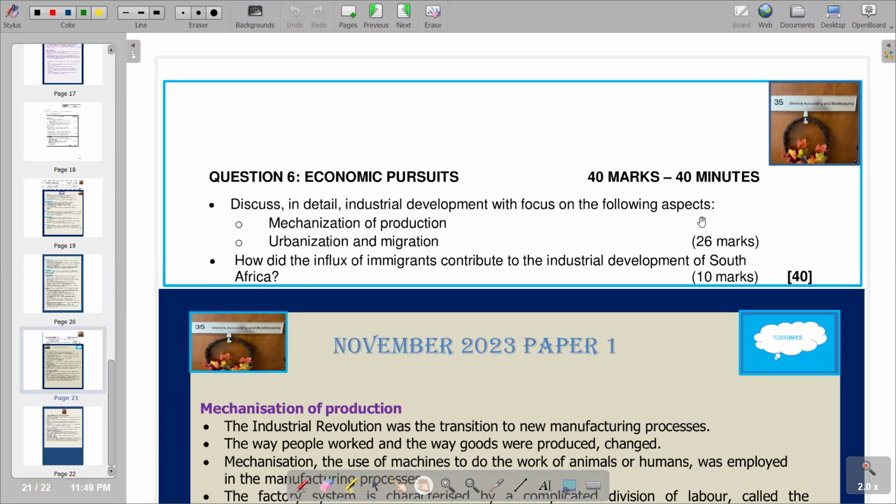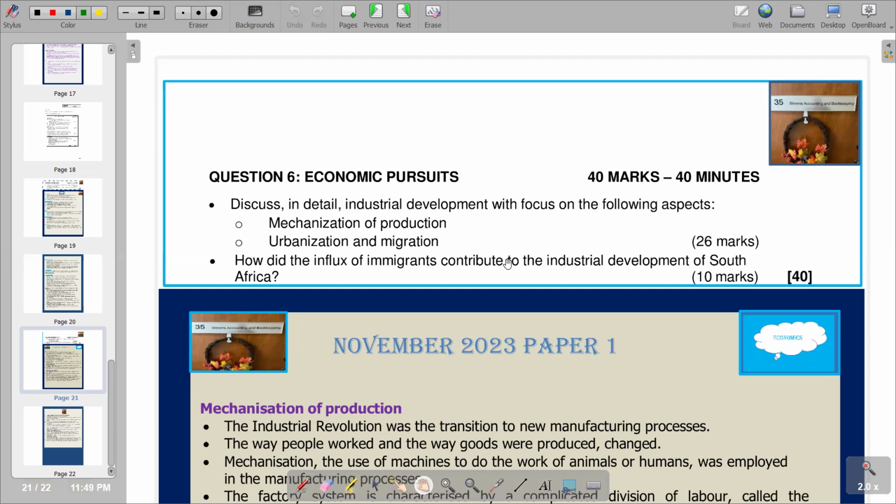Remember, if you add the two, you're going to get your 36 marks, which means you also have marks for your introduction and your conclusion. So remember, at the beginning, you are supposed to come up with an introduction before you go to the main body. Remember the structure of the essay: we start with the introduction, then we go to the main body, then we finish with our conclusion. Regarding our introduction, you are supposed to try to define any keyword or concept that you have in the question, and then describe it in the introduction, and it will comprise your introduction.